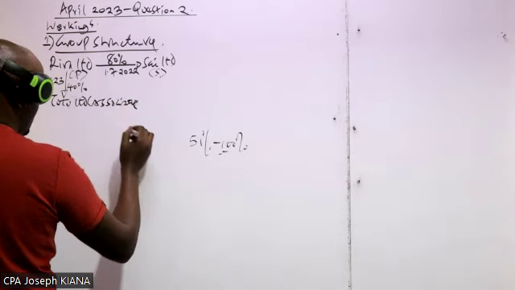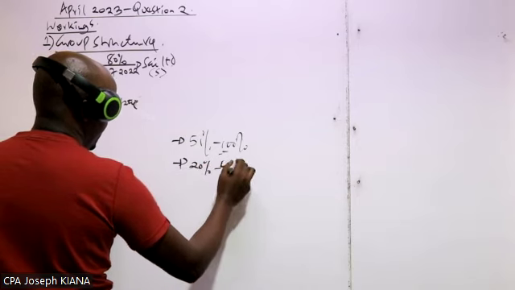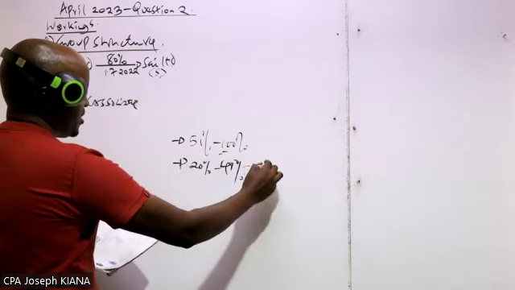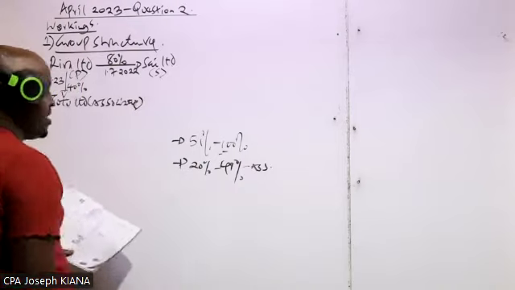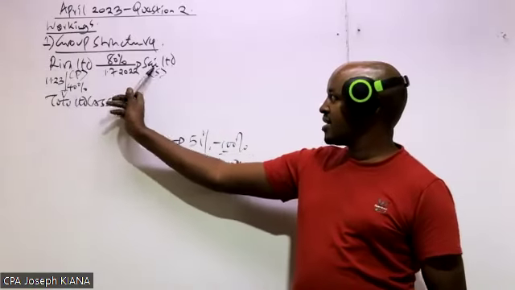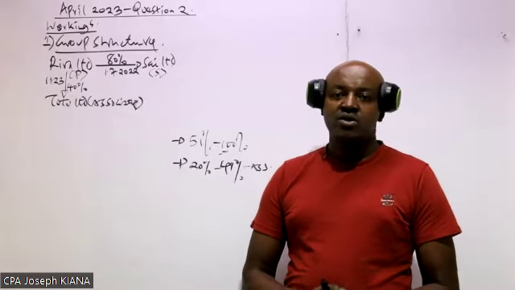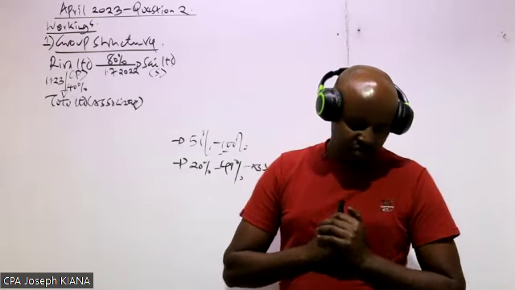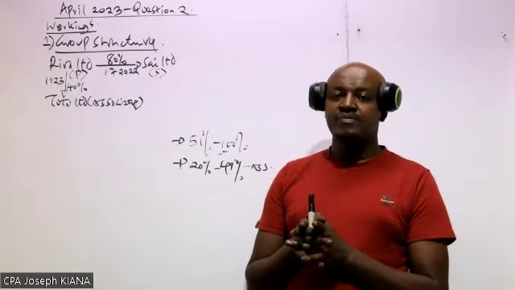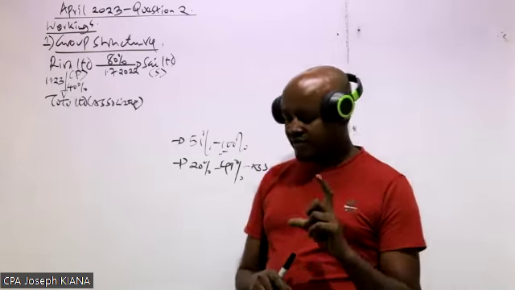So this company therefore is what? An associate, because you have said if the parent company acquires shares which lie between 20% to 49% of the investee company, the investee company therefore is an associate. So II here is an associate. So that is basically our group structure here. This is the parent, this is a subsidiary, this is the associate. And therefore, if you check the requirements there, what are we required to do? We are required to prepare the consolidated financial statements. Specifically, we are required to prepare the consolidated statement of profit or loss and the consolidated statement of financial position. Number one, in preparing the consolidated statement of profit or loss, you have to recall very fast what you have said.